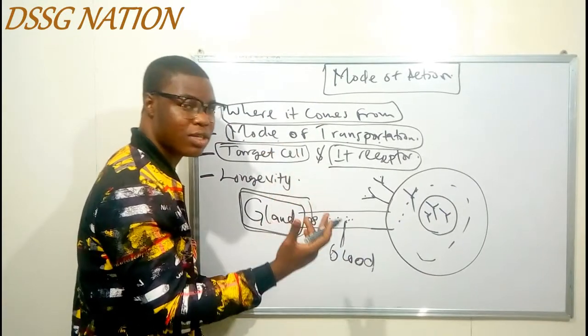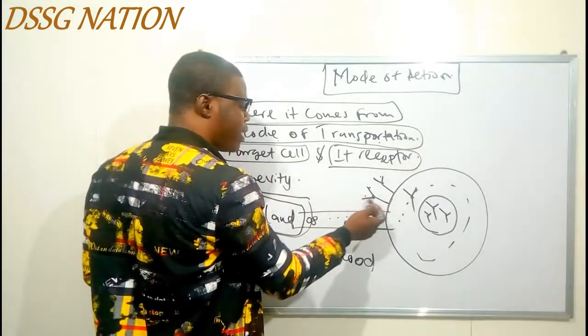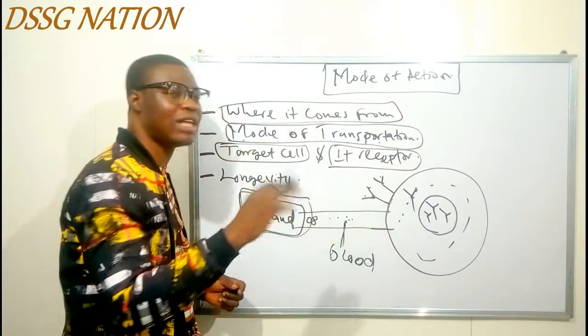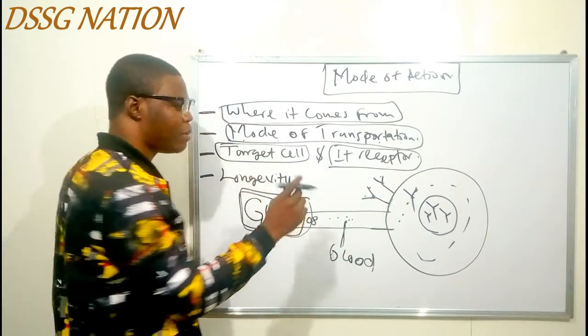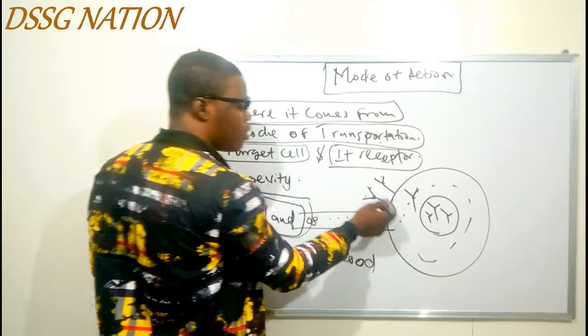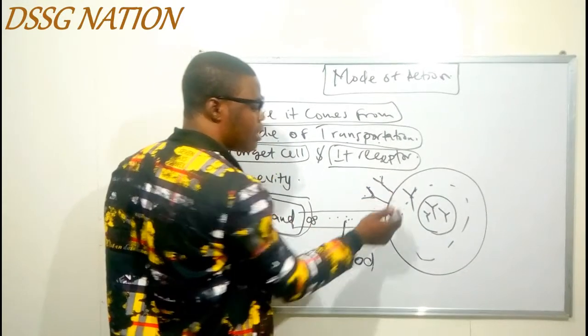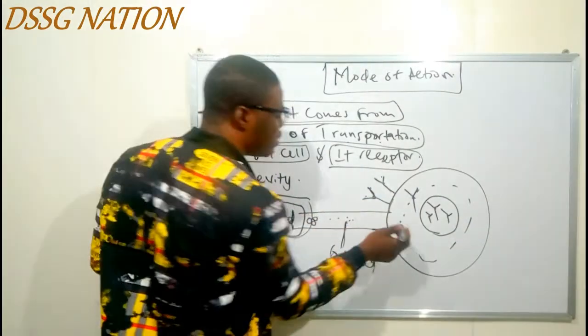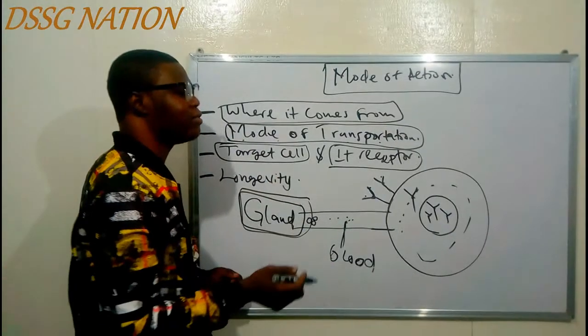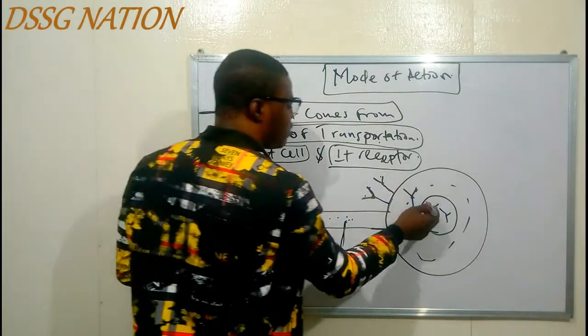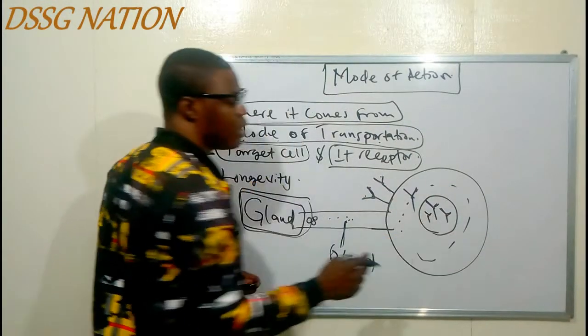So then what happens next? You say it is going to bind with the receptor, depending on the type of hormone that it is. If it's a peptide hormone, it binds with the receptor site on the cell membrane. If it's a steroid, it binds within the cytoplasm, and if it is a derivative of tyrosine, it's going to bind with the receptor in the nucleus, and that is that.